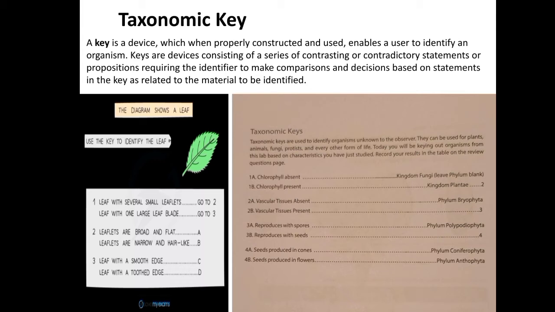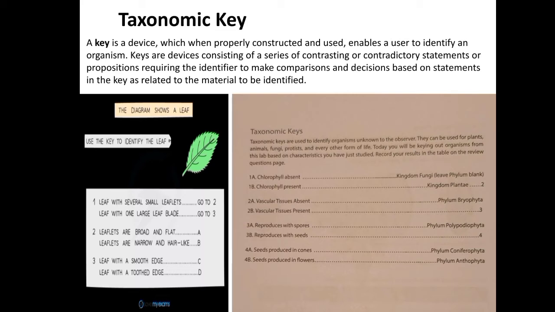So the characters which are used in the couplet statements may be vegetative or reproductive characters. Okay, so you can see here cones and flowers, they are the reproductive organs and the others are the vegetative parts of that plant. So it must have the vegetative character, and also a reproductive character. And also three or more characters in the couplets should be avoided.